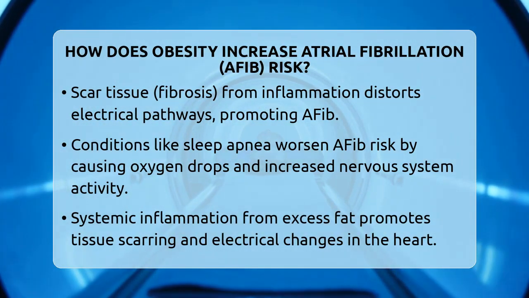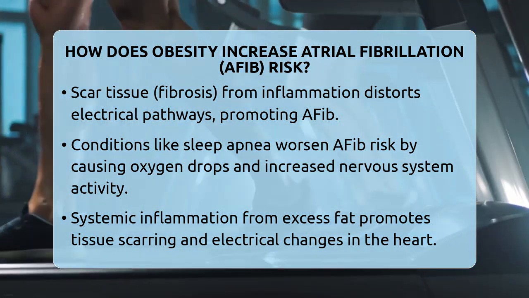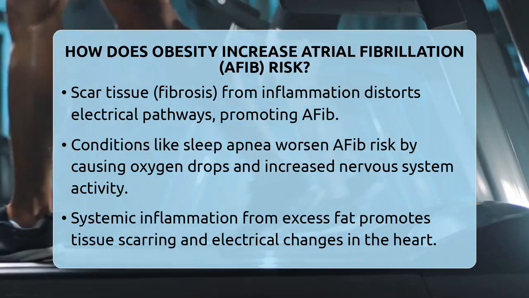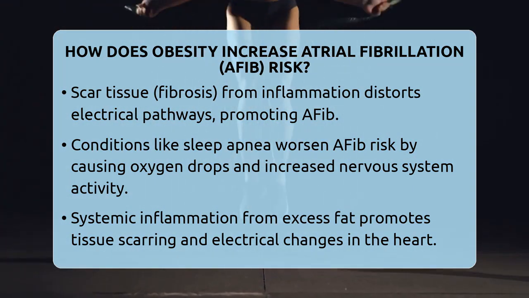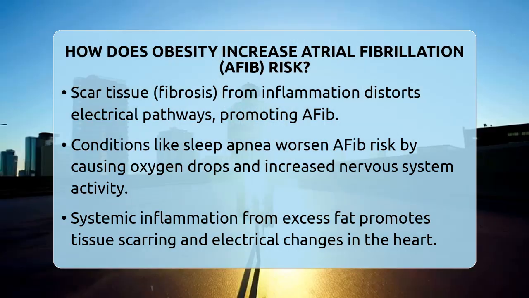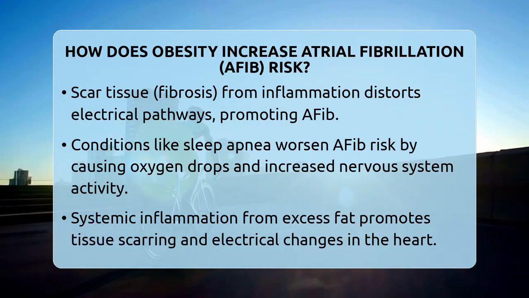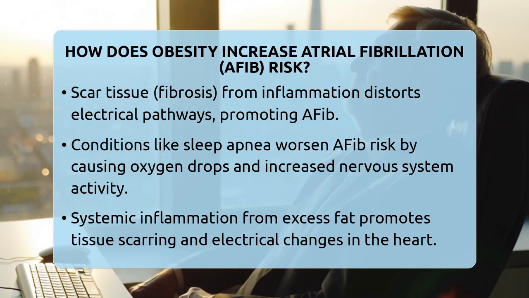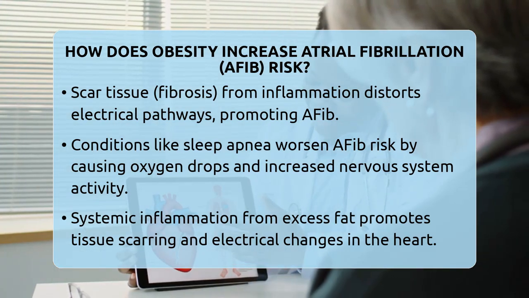Obesity often comes with other health issues such as high blood pressure, diabetes, and sleep apnea, all of which add stress to the heart and increase AFib risk further. Sleep apnea, in particular, causes repeated episodes of low oxygen and arousals from sleep, which raise sympathetic activity and pulmonary pressures, leading to changes in the right side of the heart and more atrial remodeling.